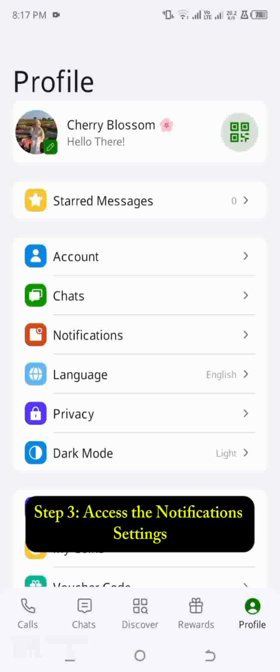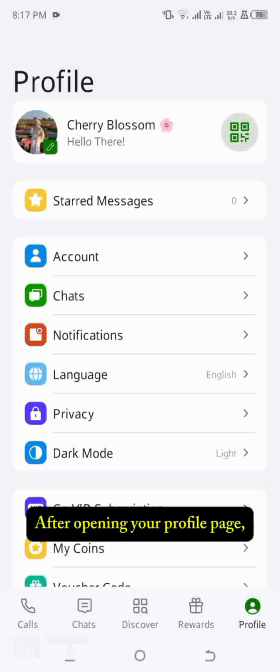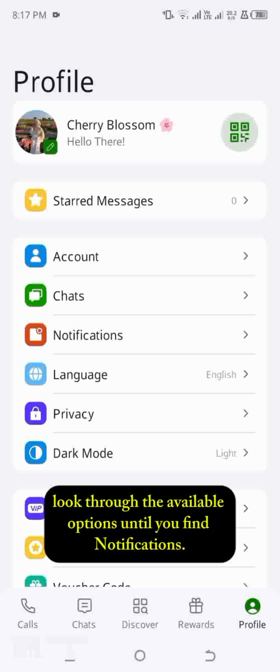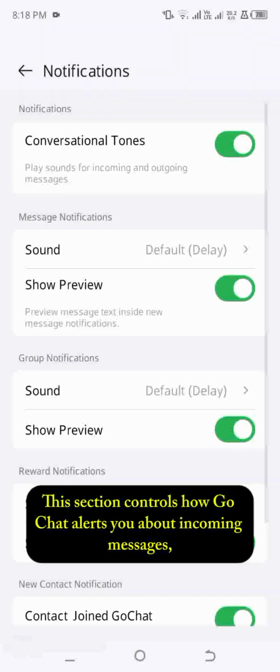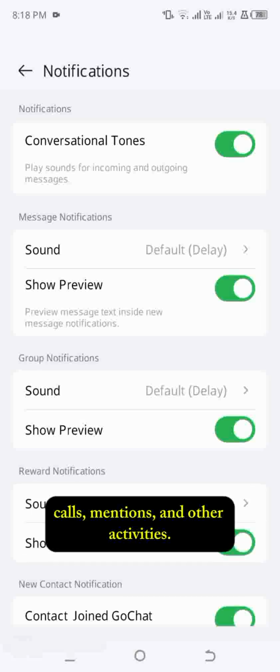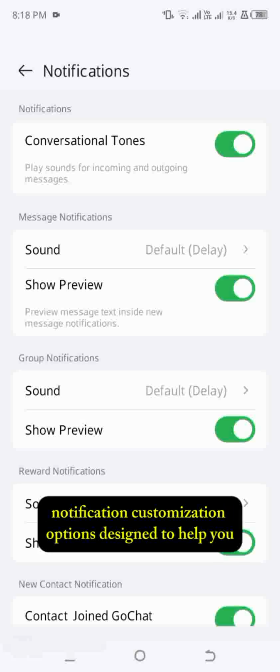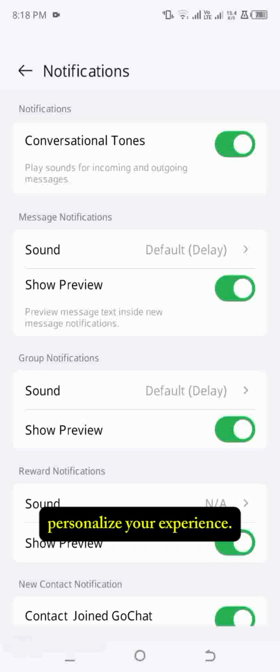Step 3. Access the notification settings. After opening your profile page, look through the available options until you find Notifications. Tap on Notifications to enter the Notification Settings menu. This section controls how GoChat alerts you about incoming messages, calls, mentions, and other activities. Inside this menu, you'll find multiple notification customization options designed to help you personalize your experience.